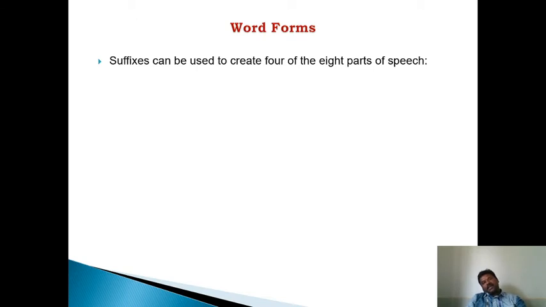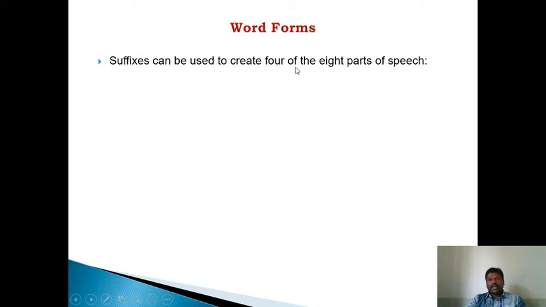Like care, care is a root word. Careful, F-U-L, ful is added to care, the root word. Ful is known as a suffix. A suffix is something which is added to the end of a word. New words will be formed by using suffixes, prefixes, etc.